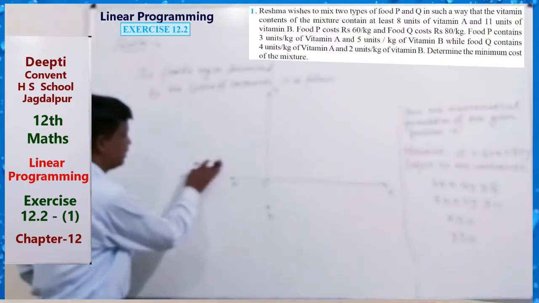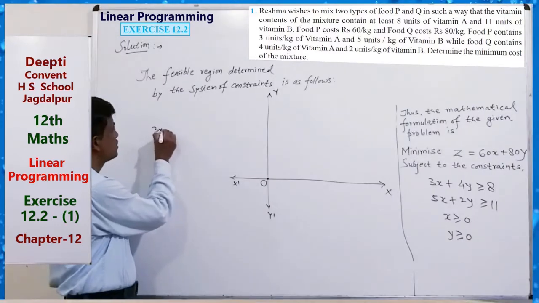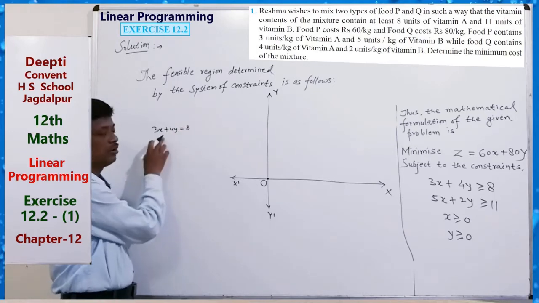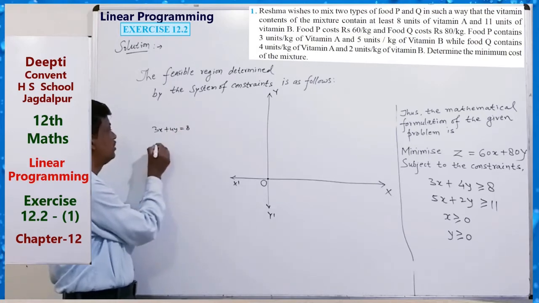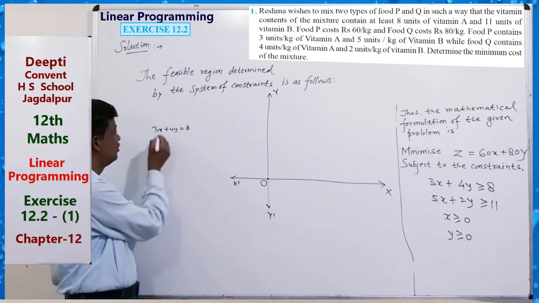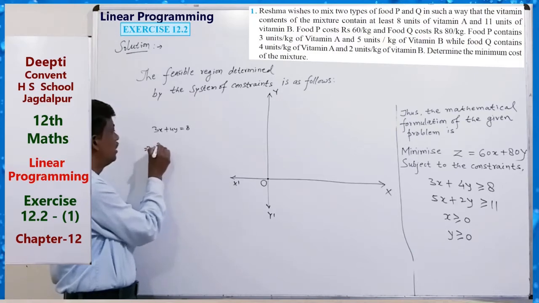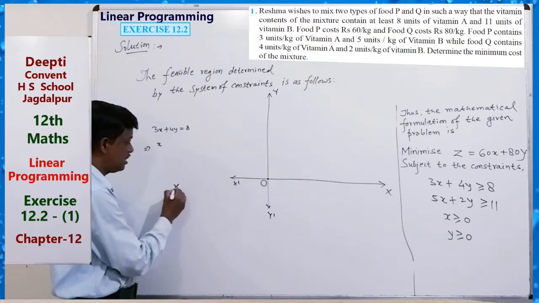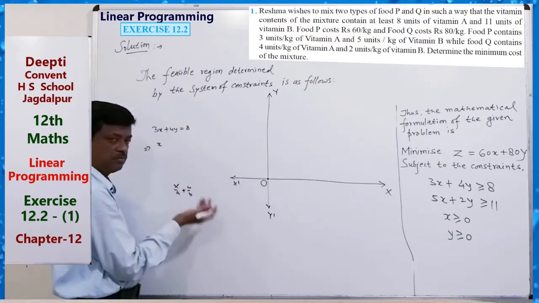So just see, here 3x plus 4y equals 8. For drawing this, how can we write it? Dividing by the right-hand side, we know x by a plus y by b equals 1.